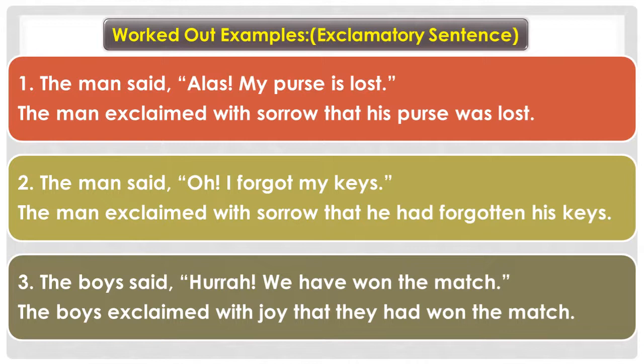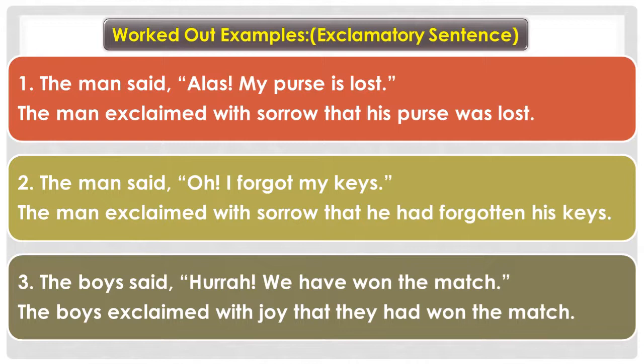So if you see here, in question number 1, the man said, "Alas, my purse is lost." Since the word alas is there, we have to put the reporting verb in the indirect speech as the man exclaimed with sorrow, and the conjunction that we use in an exclamatory sentence is that.